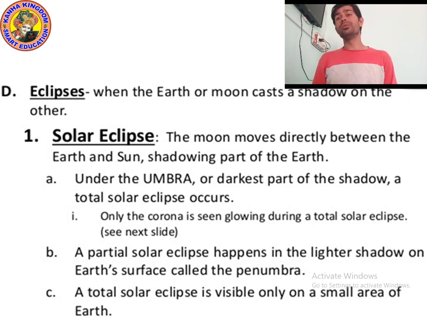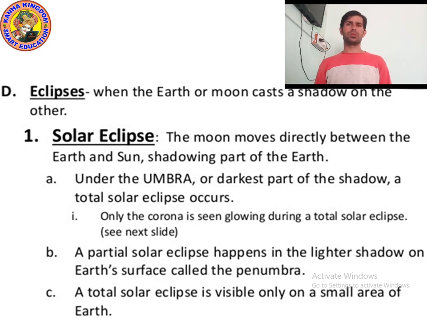The moon moves directly between the earth and sun, shadowing part of the earth. That is called a solar eclipse.